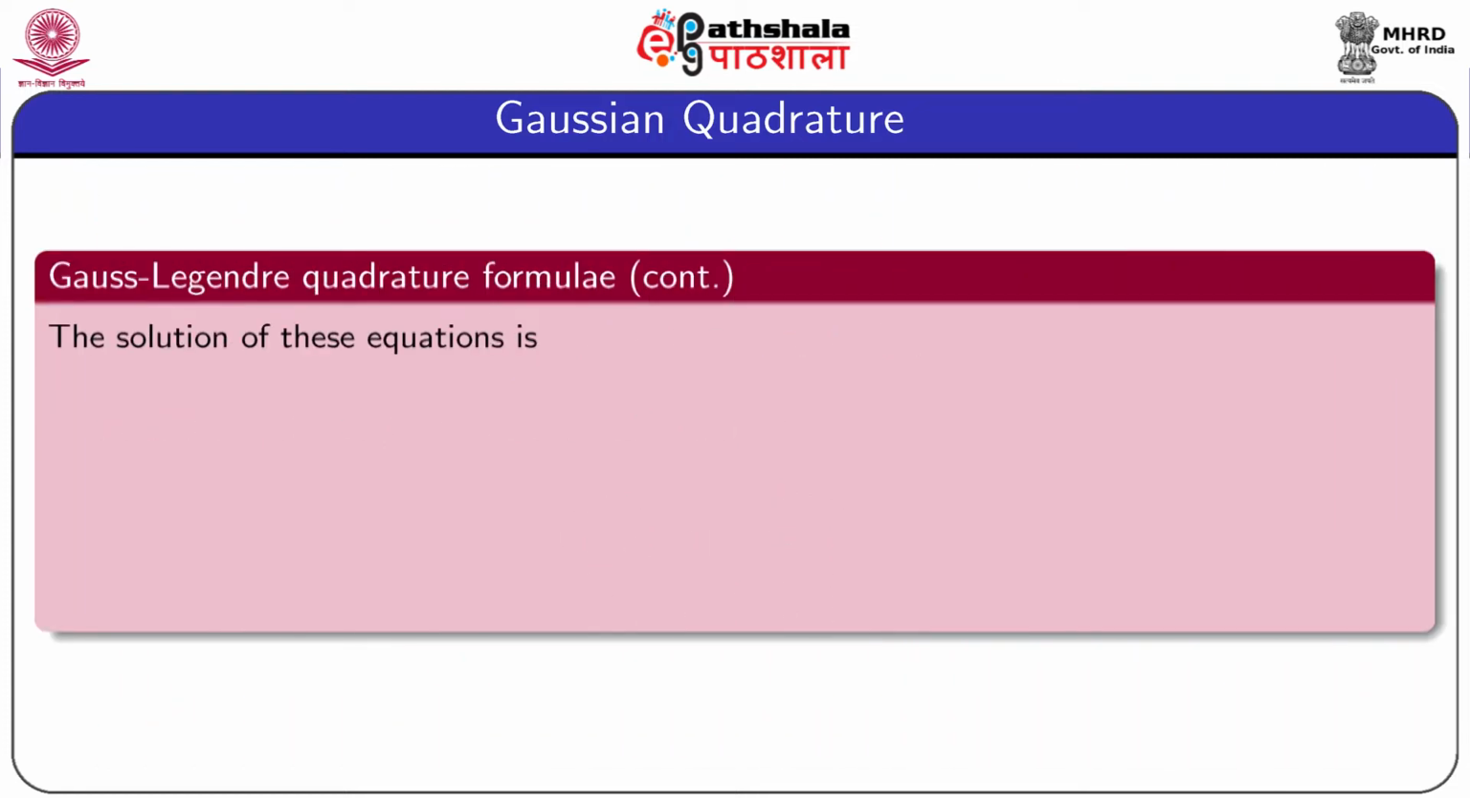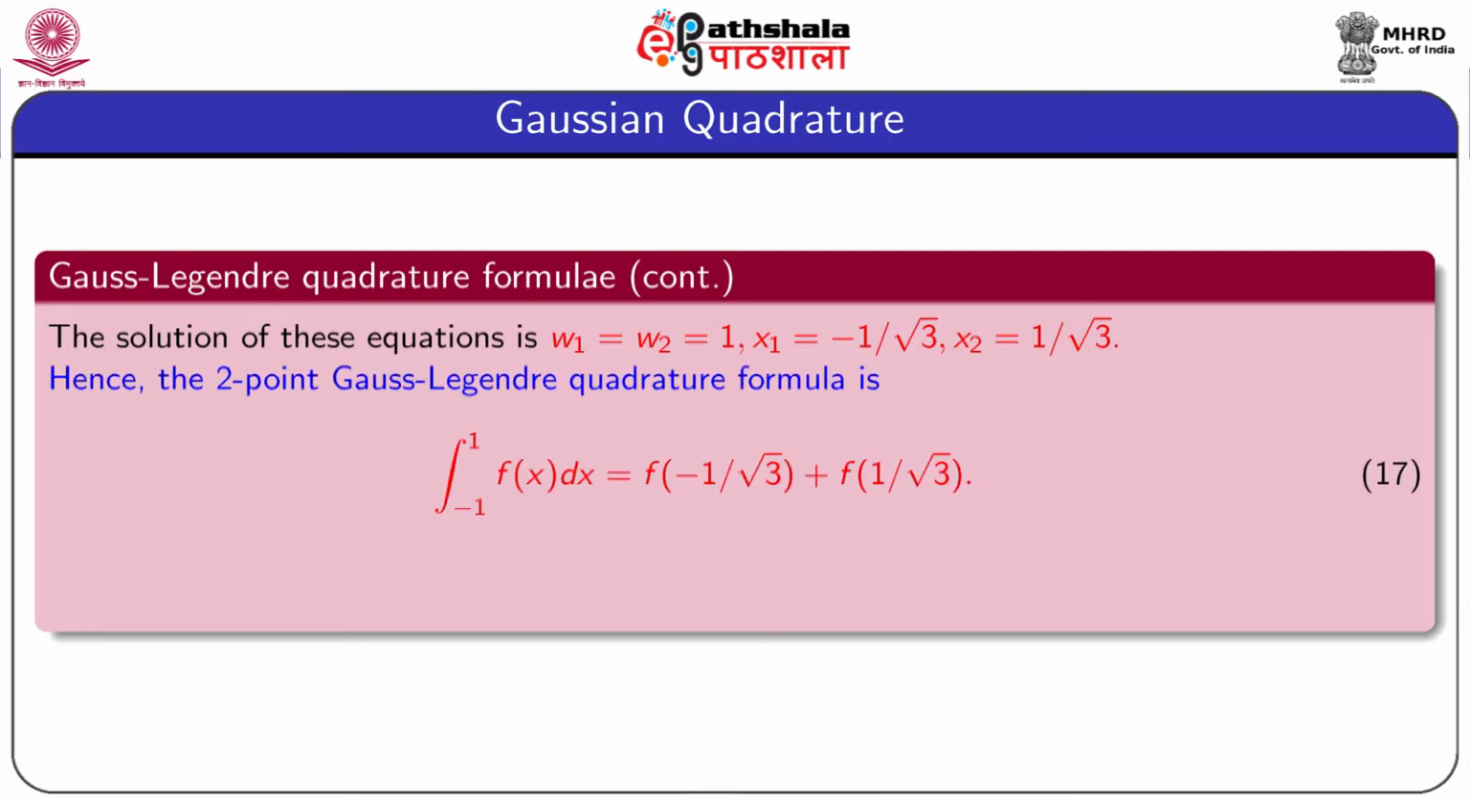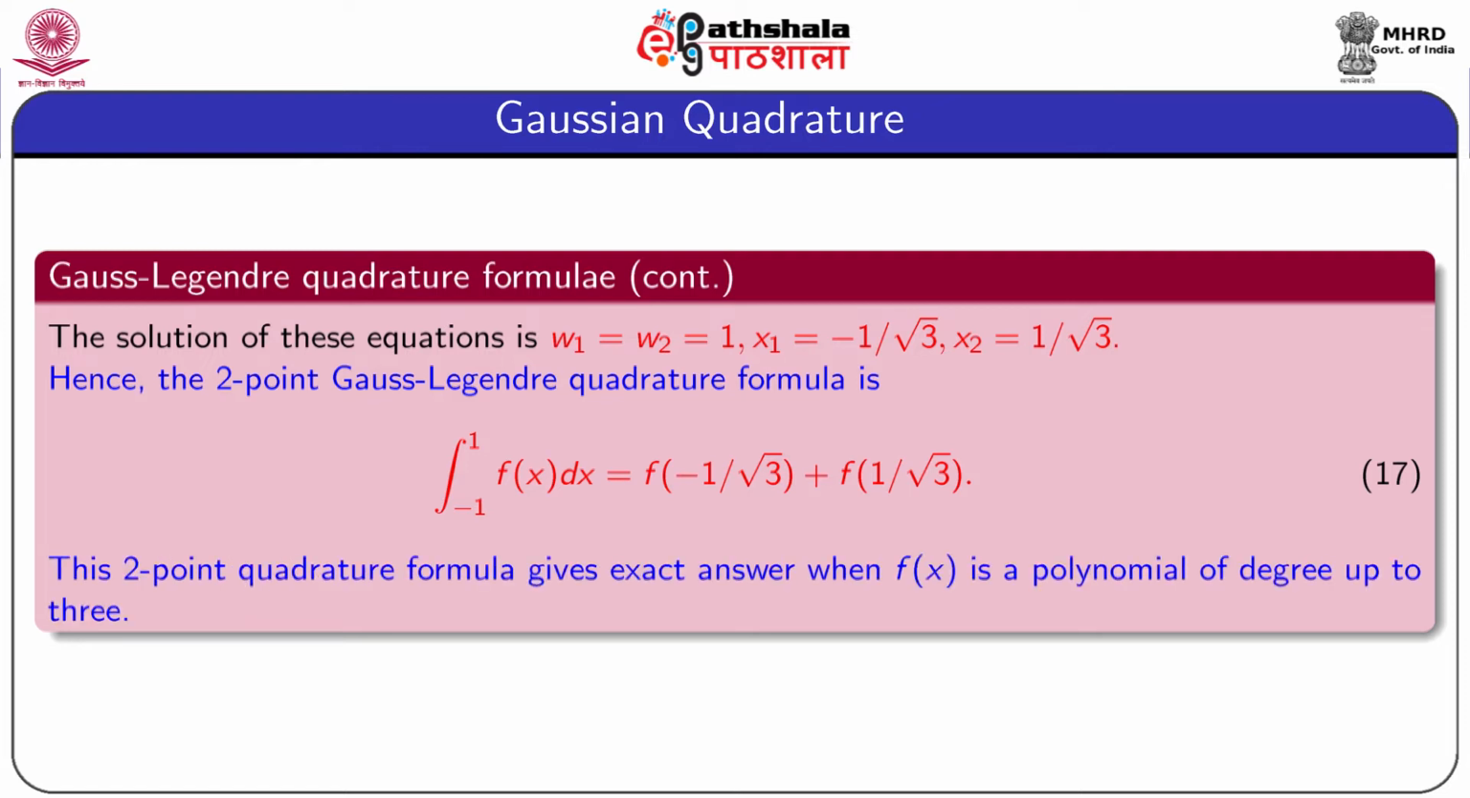And solving these equations, we get W1 equal to W2 equal to 1 and x1 equal to minus 1 by root 3 and x2 equal to 1 by root 3. Thus, in this case, the Gauss-Legendre quadrature formula becomes integration from minus 1 to 1 of f(x) dx equal to f of minus 1 by root 3 plus f of 1 by root 3. That means equation 17 is the Gauss-Legendre quadrature formula for n equal to 2, and this formula is known as the 2-point Gauss quadrature formula and gives an exact answer when f(x) is a polynomial of degree up to 3.